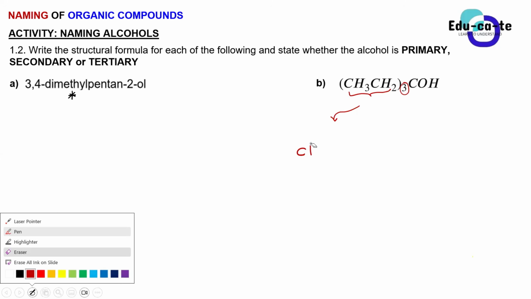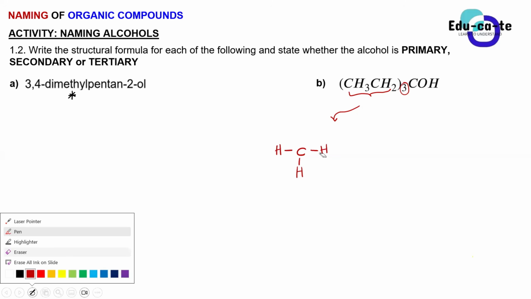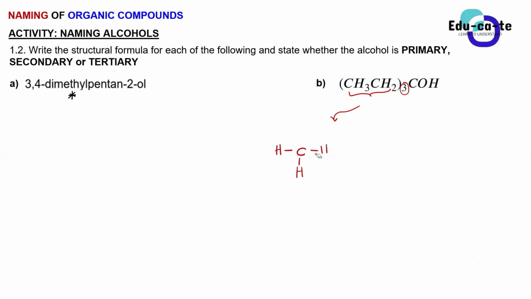Okay, let's do exactly as you say. CH3 is the first carbon, a carbon bonded to 3 hydrogens. And then you'll make another branch, sir. Where? From this one?